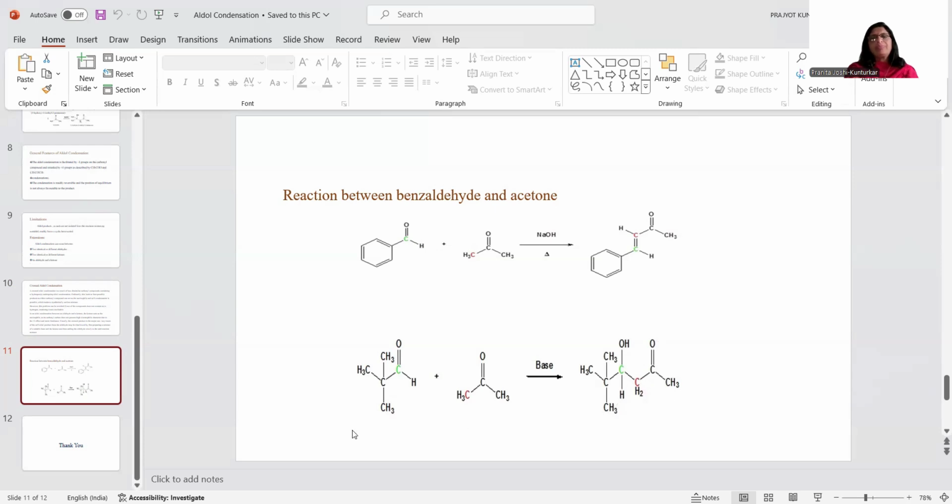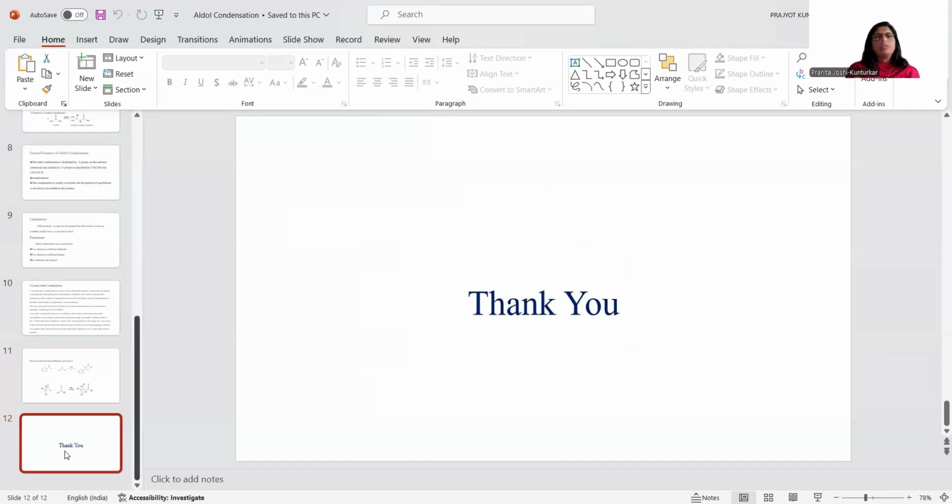Okay, I think this is the aldol condensation reaction.